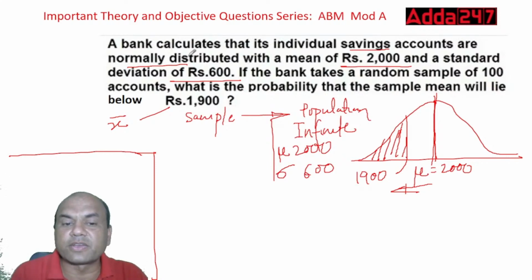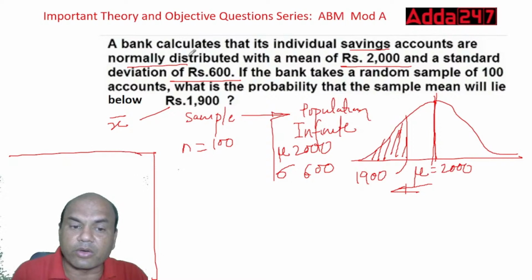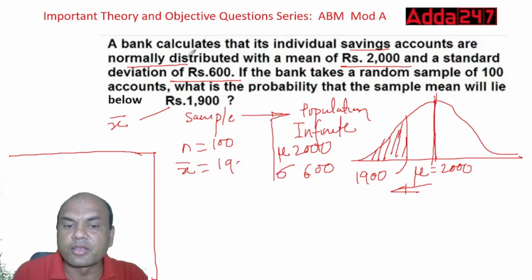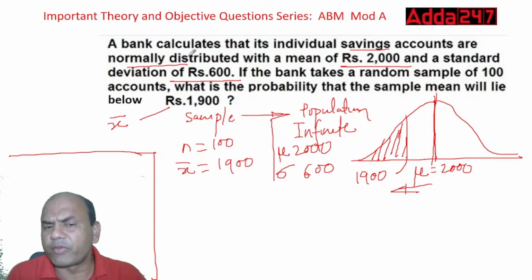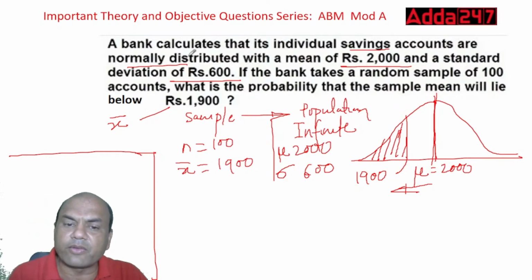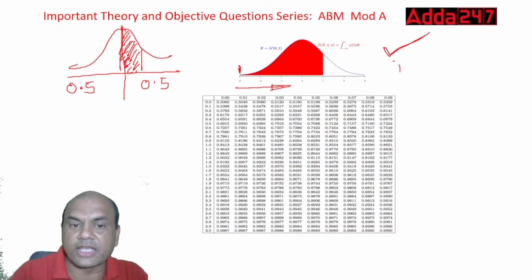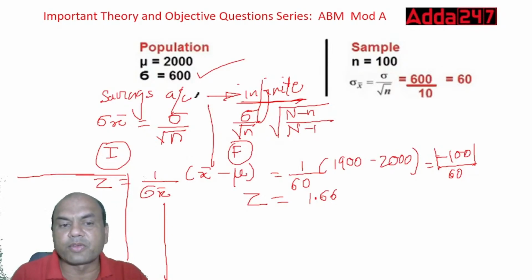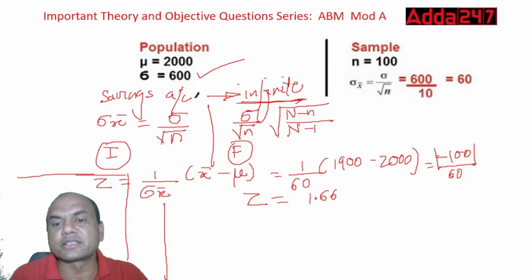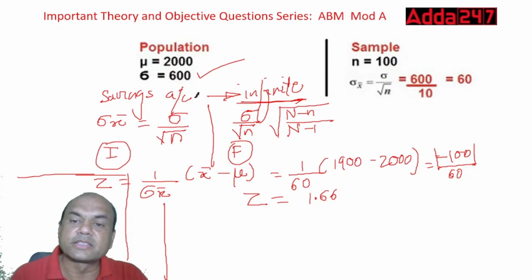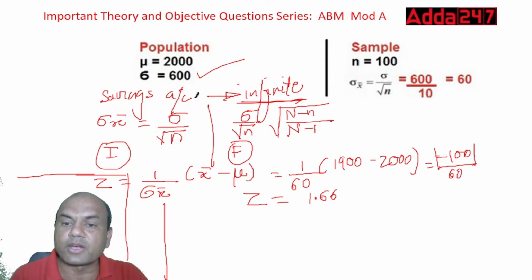Then on sample side, what is given? N, small n. Sample size is given 100. Then what about the sample mean? You don't know. So we'll call this x bar. X bar is given as 1900. So these are the four values you are having. Whenever you get such a problem, you firstly divide it into these four parts. Then apply the formula for psi x bar, psi upon root of n. If it's an infinite population, apply this. 600 upon 10. 600 is psi, standard deviation, root of n, root of 100. So 10, so 60. You got it, psi x bar. So this is known as standard error.